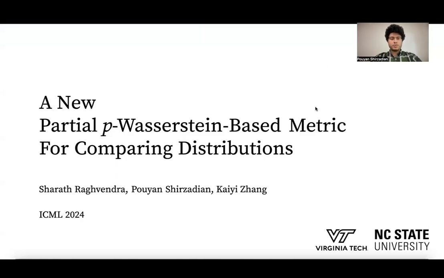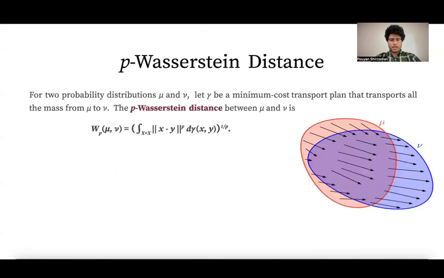Hi everyone, my name is Puyan and I'm presenting a new partial p-Wasserstein-based metric for comparing distributions. In this work, I collaborated with Dr. Sharat Raghvendra and Kai Zhang.